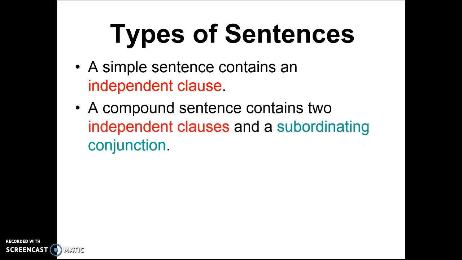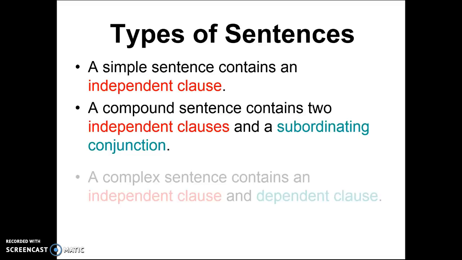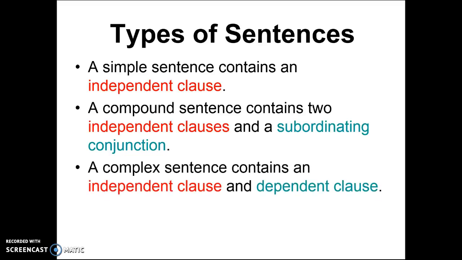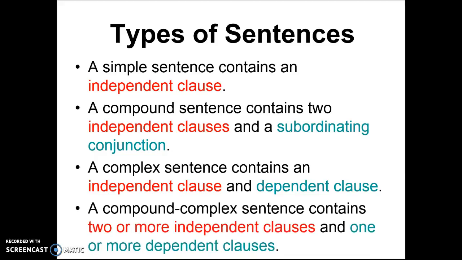The next type of sentence is a compound sentence. It contains 2 independent clauses and a conjunction. To know what those conjunctions are, go back and look at the list of words that we had previously. The next type of sentence is a complex sentence. It contains an independent clause and a dependent clause. And lastly, you have a compound complex sentence, which contains 2 or more independent clauses and 1 or more dependent clauses. Again, independent can stand alone. Dependent or subordinating clauses cannot.